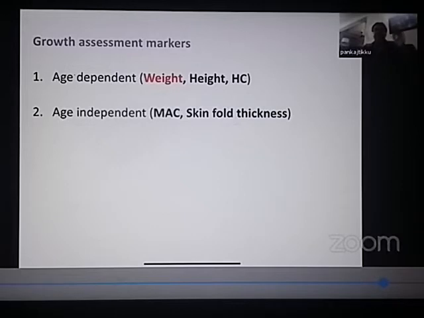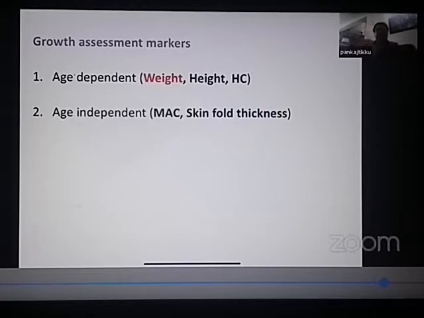What is HC? HC is head circumference. Weight, height, and head circumference. They all require age. Only then you can say whether the growth is normal or not. I ask you a question. The question is, there is a child who has a weight of 8 kgs. Tell me whether the growth of the child is normal or not.